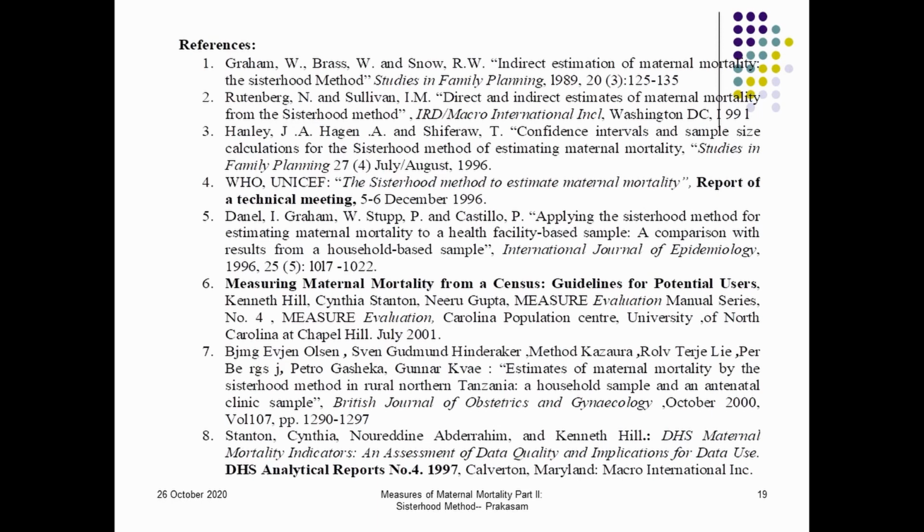Reference number 5 and reference number 7 are used for the estimation of maternal mortality for Tanzania, and reference number 8 gives extensive information about the sisterhood method using the DHS data in the DHS analytical report. These will be extensively used for calculating with the sisterhood method.